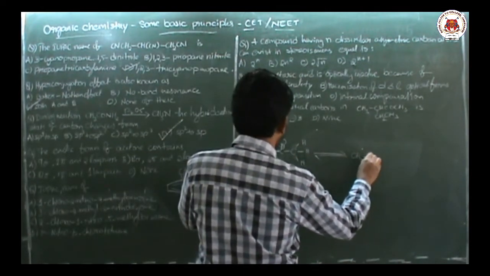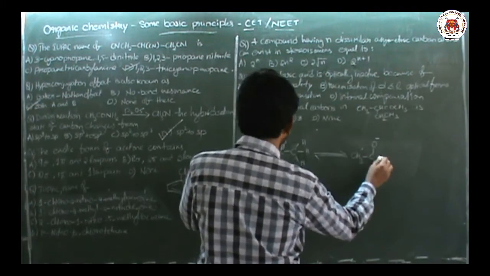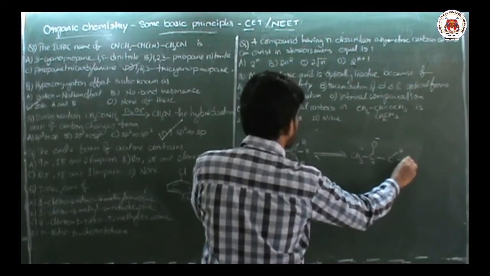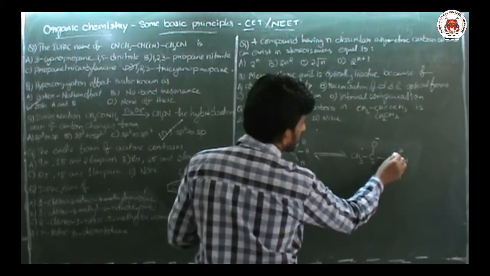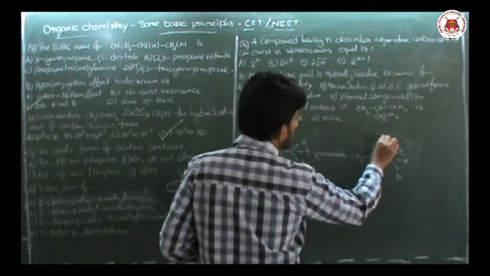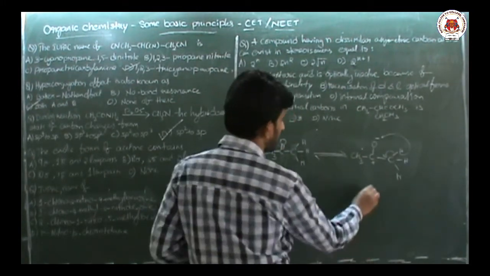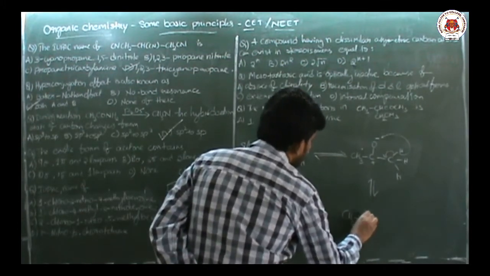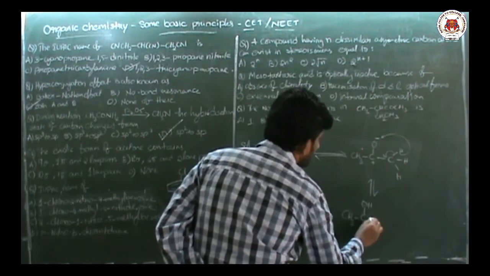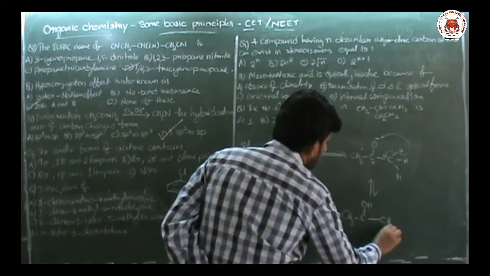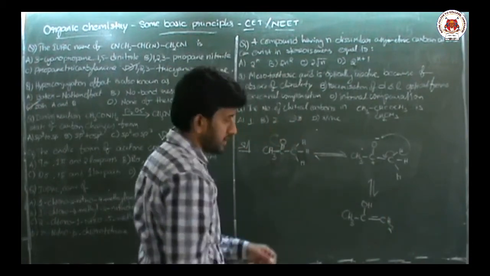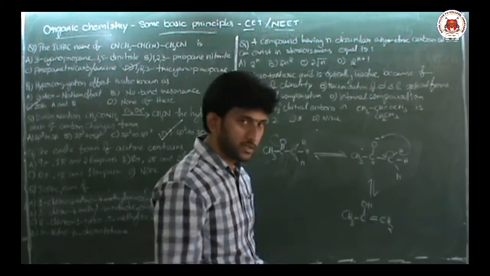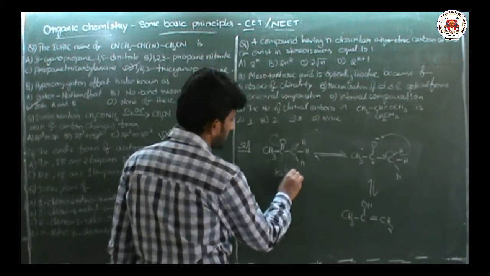CH3 CO minus it will become, and here positive charge is acquired, this will become like this now. So what will happen here? This bond pair is shifted here and the proton taken by the oxygen. So I can write like this: CH3 COH and here double bond CH2. This is enol. I said to you, enol means one double bond, one alcohol group is there. So this is ketone form, this is enol form.